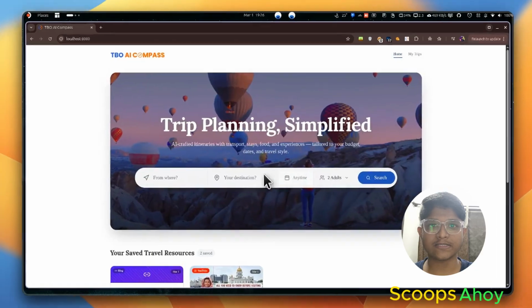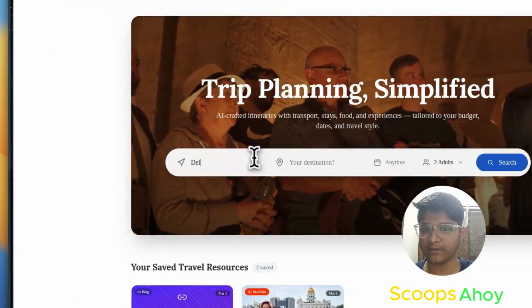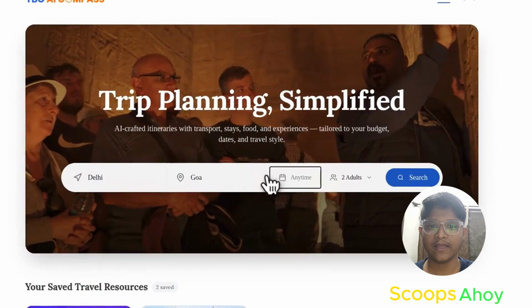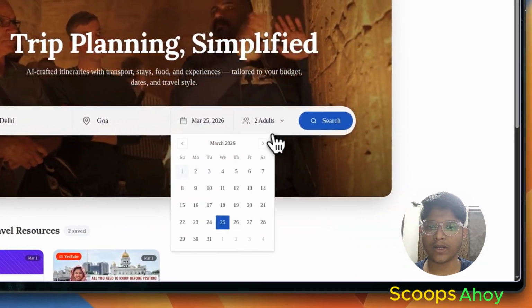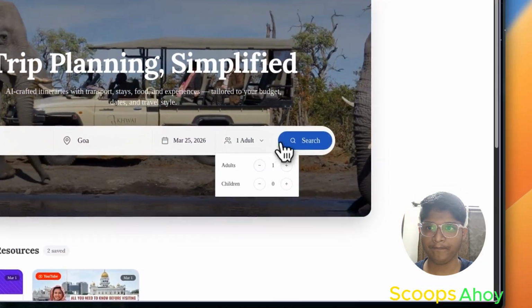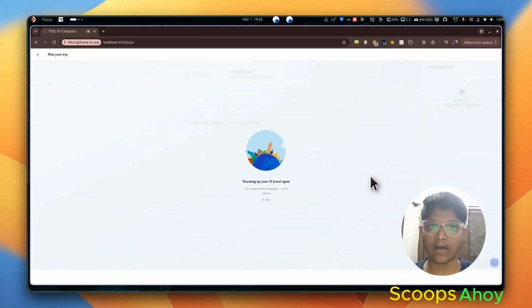Initially, we'll start from Delhi with our destination as Goa, and fix some dates. Let's say one adult, so I want a solo trip basically. This spins up our voice agent, which gets the context of whatever details you have provided, and it's going to iterate on your plan.